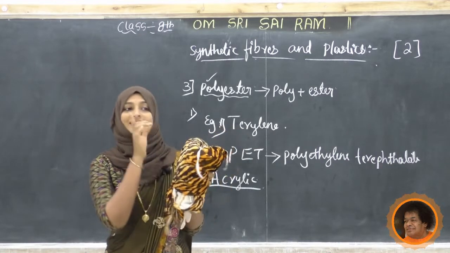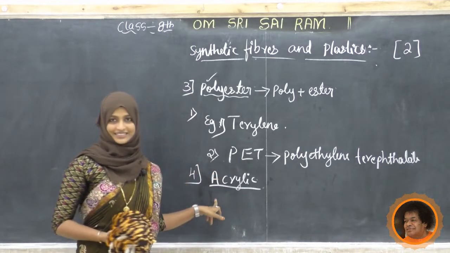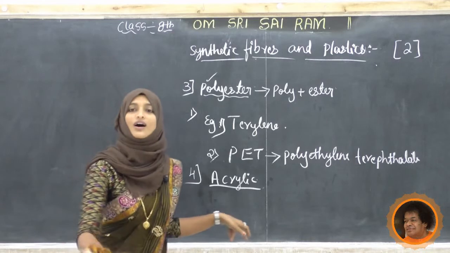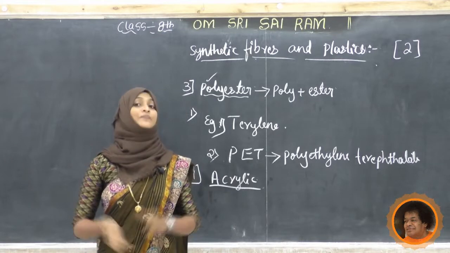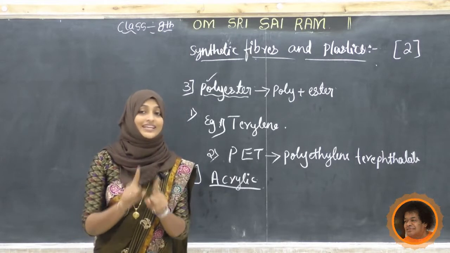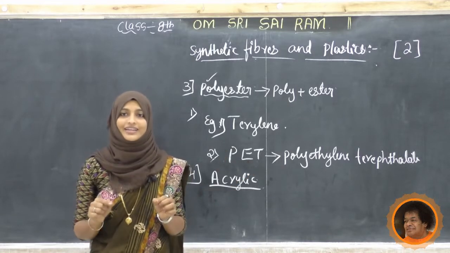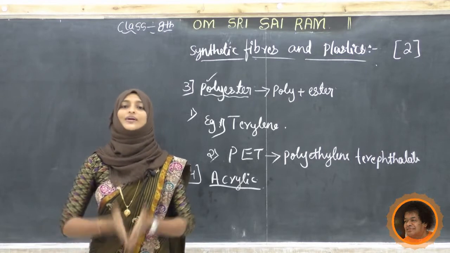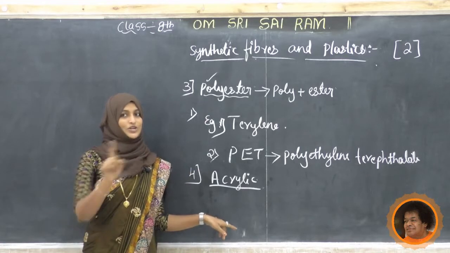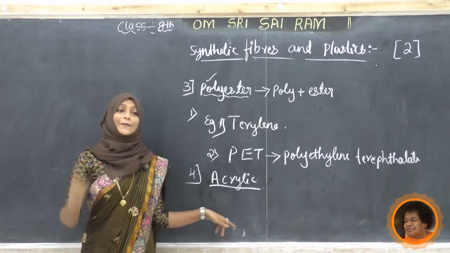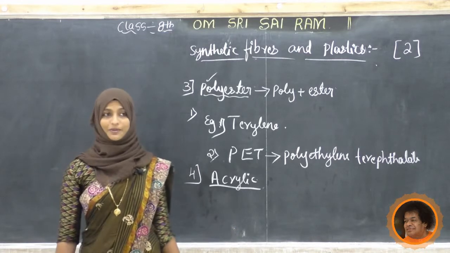This is because this is a material made of acrylic. Not only this one, any shawl, winter jacket, winter blankets, all those things that we are using, that is not at all wool. Don't think that is wool. Wool is very expensive. Nowadays we are getting nice blankets for 300, 400 rupees. Those are acrylic blankets, not wool blankets. But it resembles the characteristics of wool, and it is very cheap.